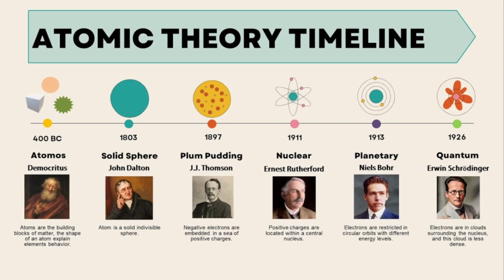And the nuclear model, he said, oh, there's a positively charged nucleus in the center, and the electrons are on the outside. And then Bohr is the one that proposed the different energy levels and the planetary model. You can call this the planetary model or the Bohr model. And then the last one is the quantum model. We don't really get into details about this one, but it's supposed to be clouds, right?